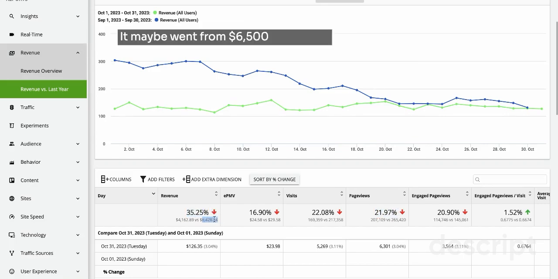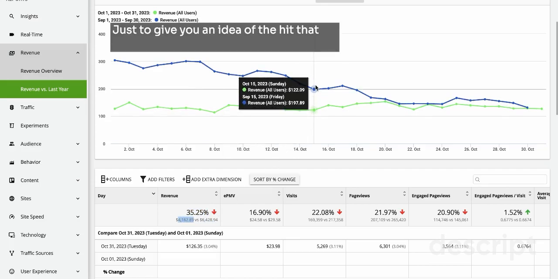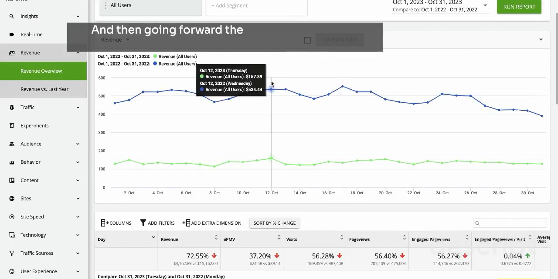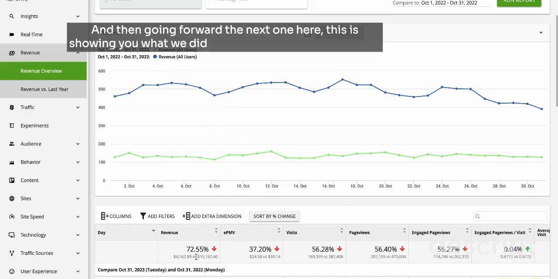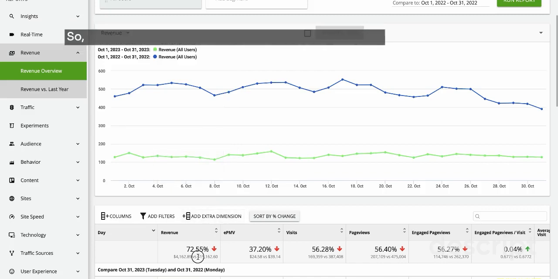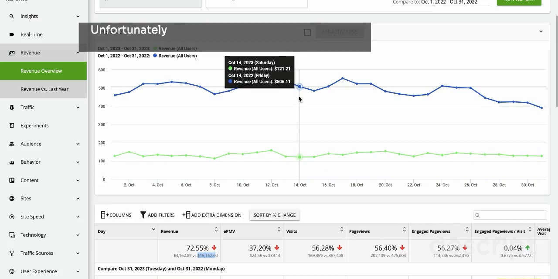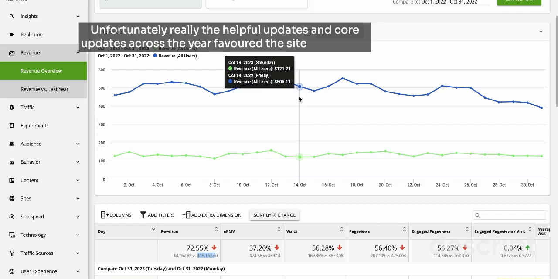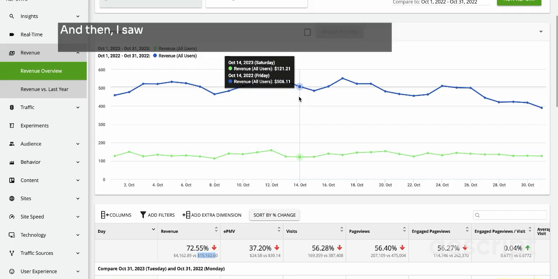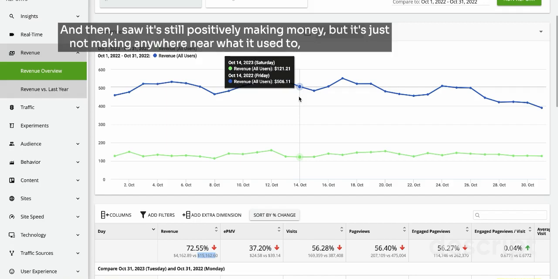We went from $6,500 to $4,000, just to give you an idea of the hit that we took from the helpful content update. And then going forward, the next one here is showing you what we did compared to October last year. So October last year, we did $15,000 via this one website. You can see the dates there. Unfortunately, the helpful updates and core updates across the year have affected the site negatively. The site's still positively making money, but it's just not making anywhere near what it used to, unfortunately.